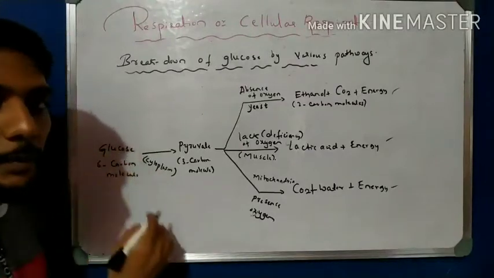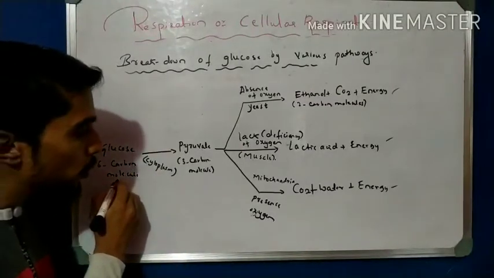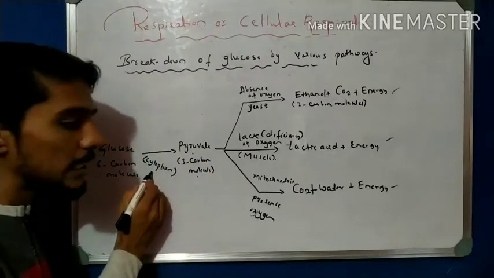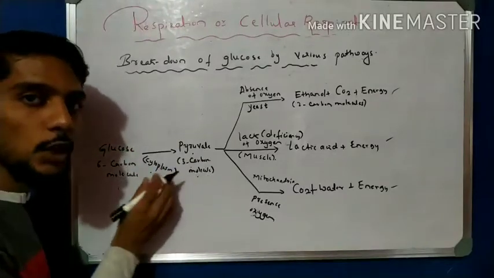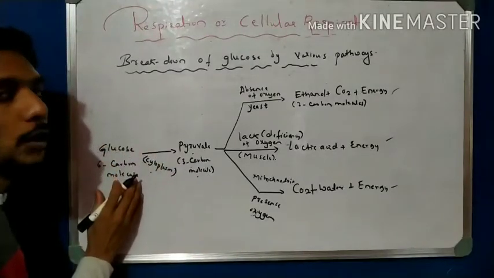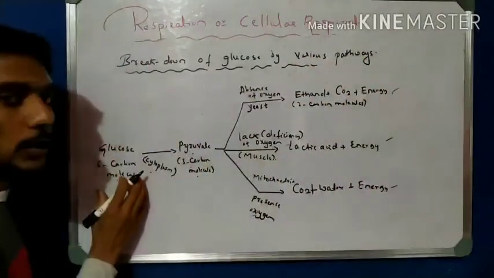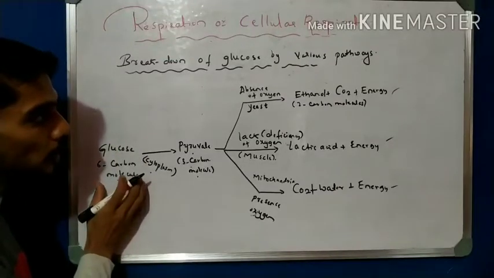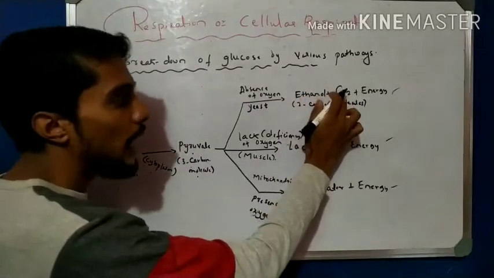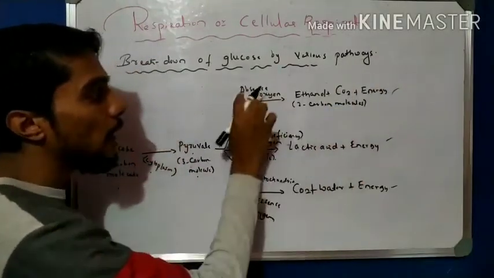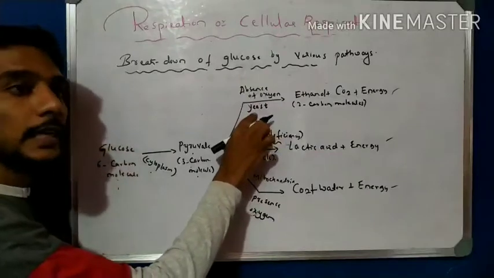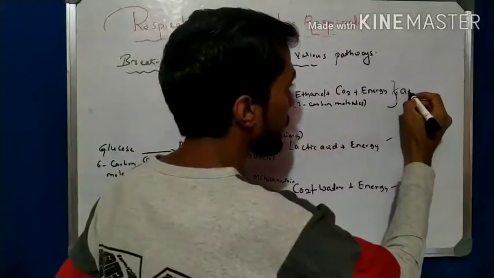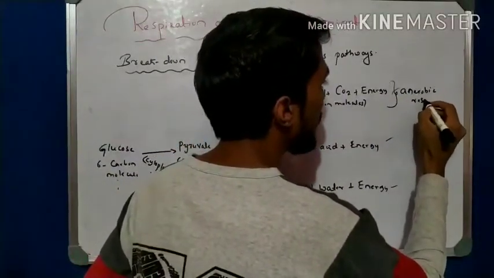Okay, so here I am repeating. Glucose, a 6 carbon molecule, is converted into a 3 carbon molecule called pyruvate, and this process takes place in the cytoplasm. Glucose to pyruvate is in the cytoplasm. Now the process of breakdown of glucose into ethanol, carbon dioxide and energy in the absence of oxygen takes place in the yeast. It is called anaerobic respiration. Clear here, students?